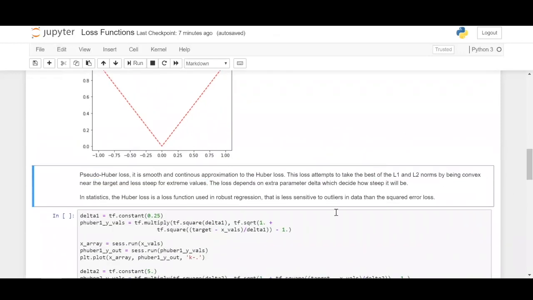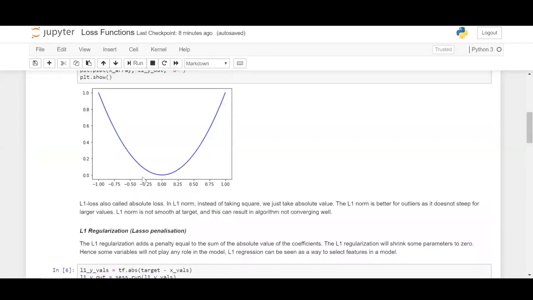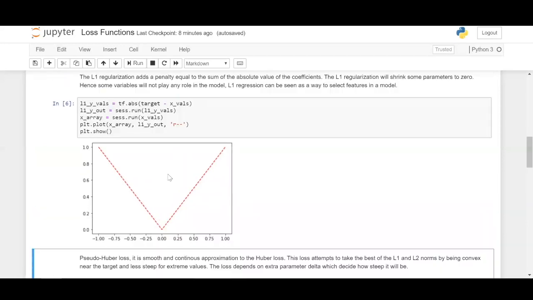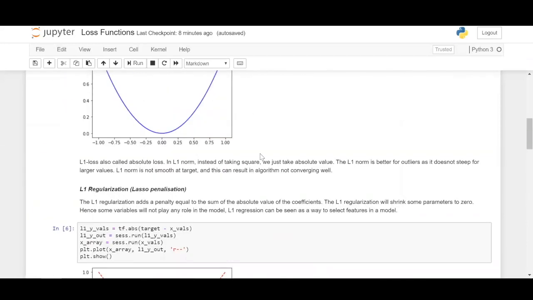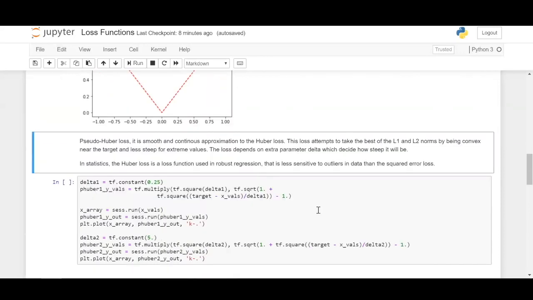It depends on an extra parameter which defines how steep the loss function will be. In the sense of statistics, the Huber loss function is a loss function used in robust regression problems, and it is not very sensitive to outliers in the data compared to the squared error loss, which is L2 loss. So it actually combines the best features of L1 loss and L2 loss.